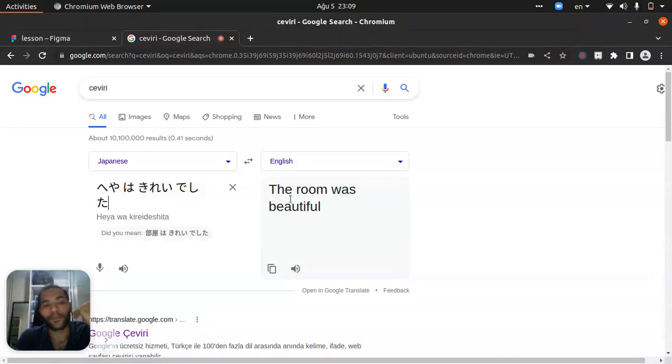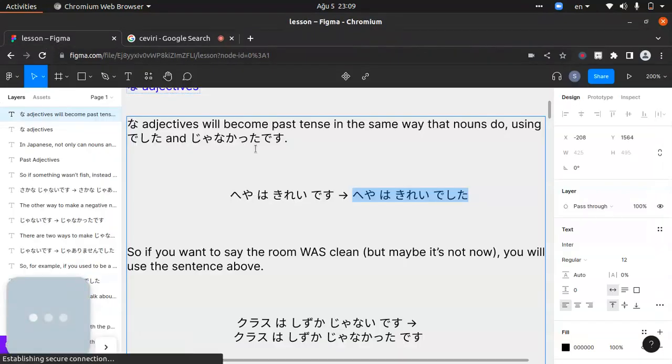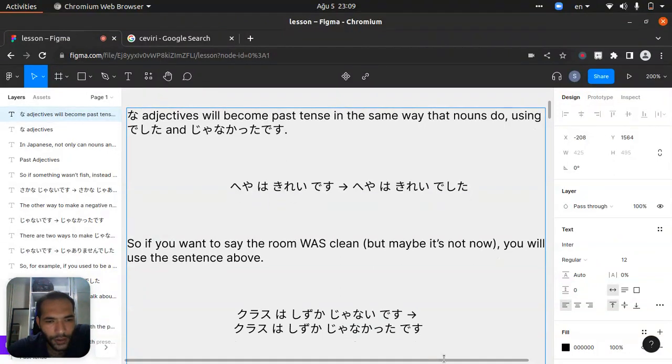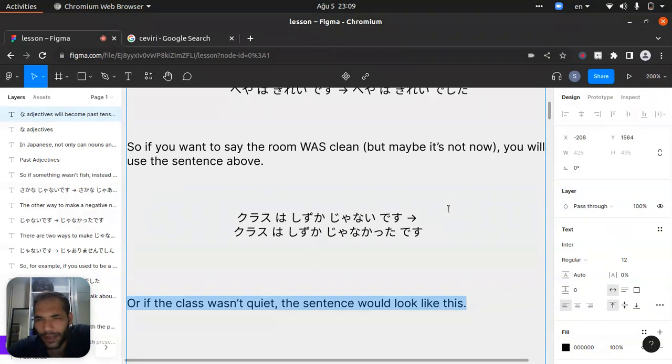But if we put there heya wa kirei janakatta, it will be maybe the room wasn't beautiful. So I think the translate is also very bad. But I will open another translate maybe after some time. So if you want to say the room was clean, but maybe it's not now, you'll use the sentence above.